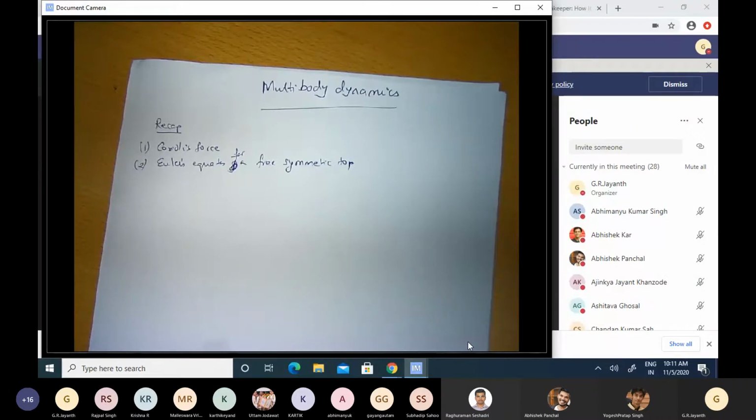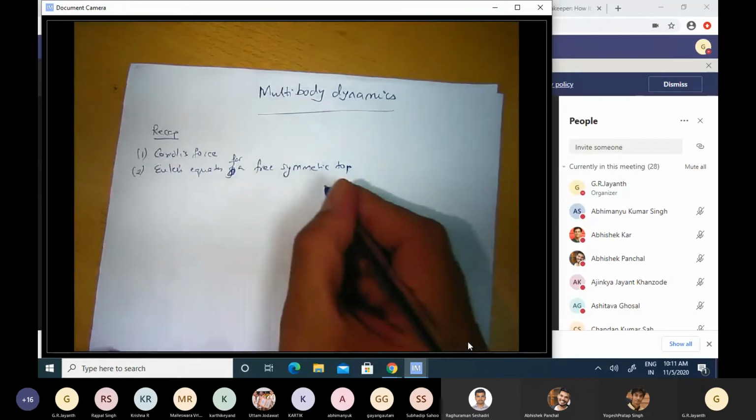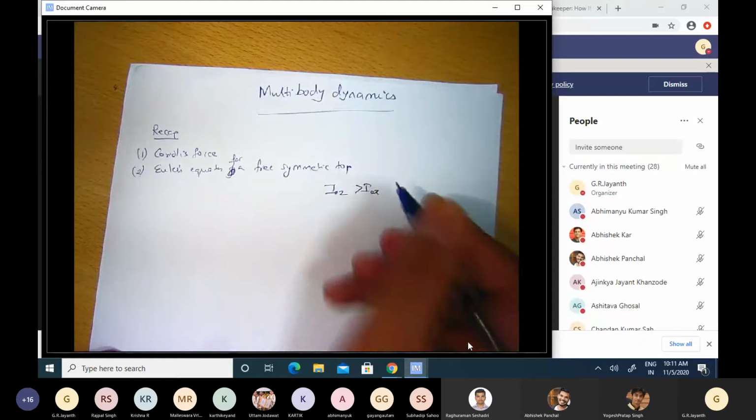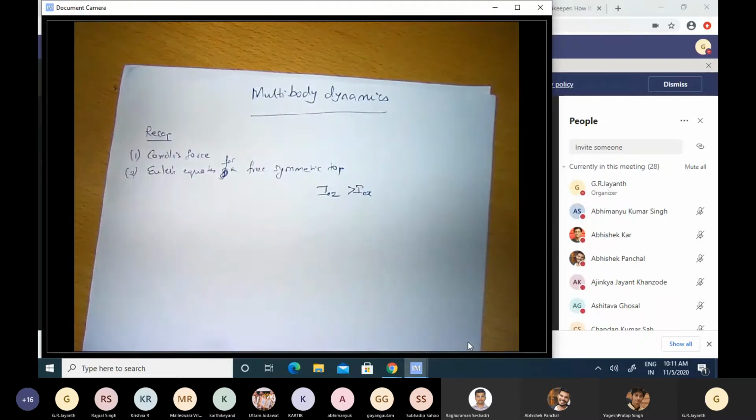So it is called an oblate spheroid, and on account of that geometry, the moment of inertia along the z-axis, I0z, is greater than the moment of inertia about the x-axis. Therefore it satisfies the conditions for a free symmetric top, and we discussed how Earth also exhibits wobbling motion.